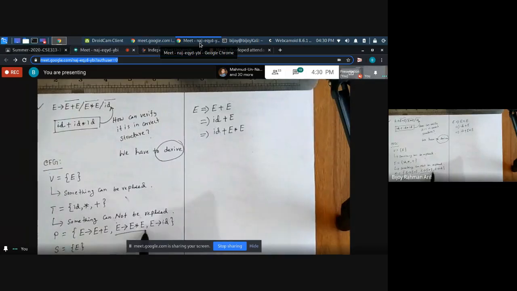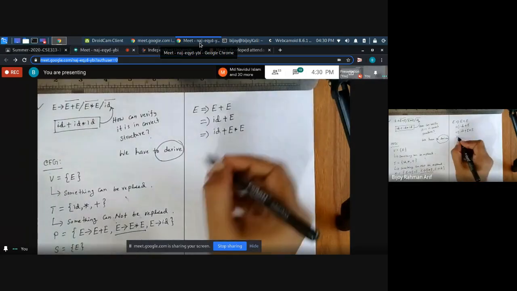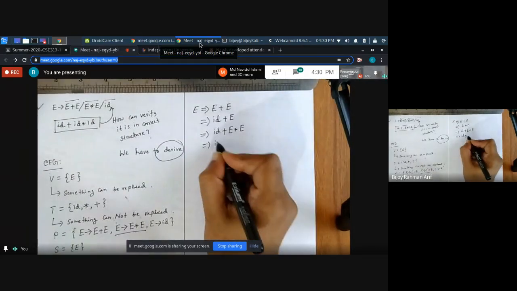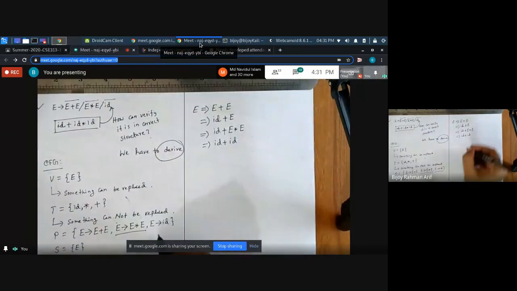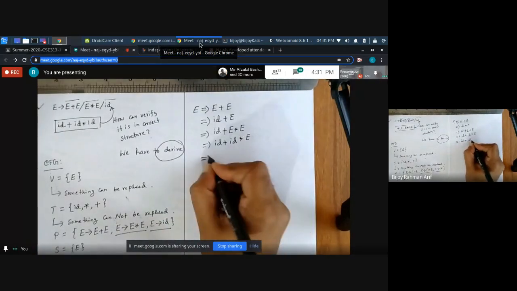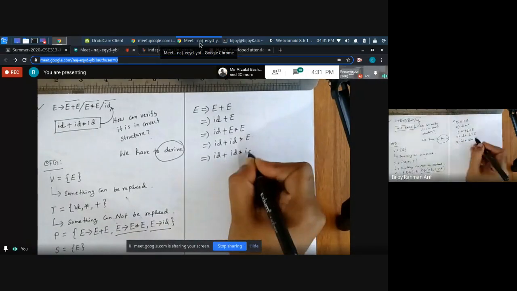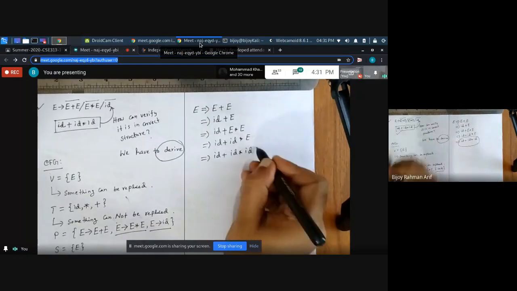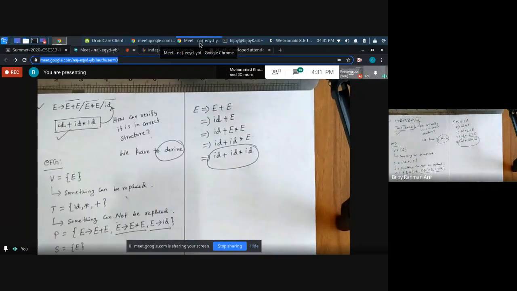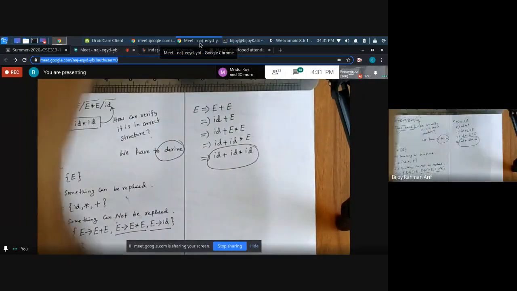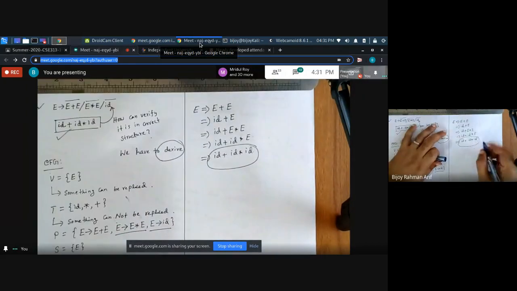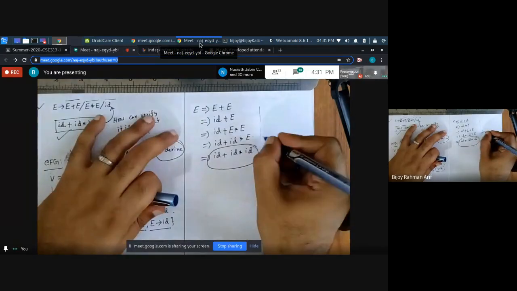There is a production like this. Then each E is replaced with ID because there is a production like this. Finally we get ID plus ID star ID. So what do we get? Our string. It's a correct structure. This whole procedure is correct.